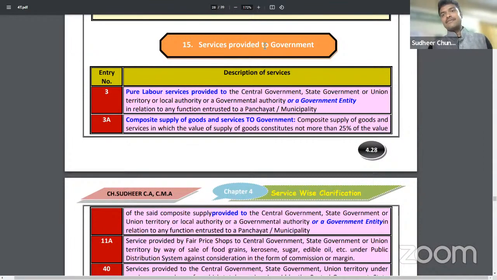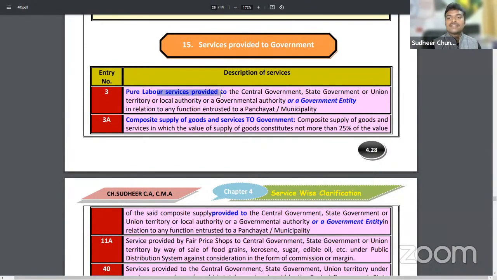Next, earlier we have discussed services by government. And now we are going to discuss services provided to government. What are the services provided to government that were exempted? Now let us have a discussion.